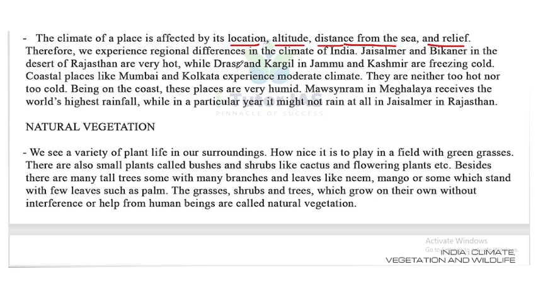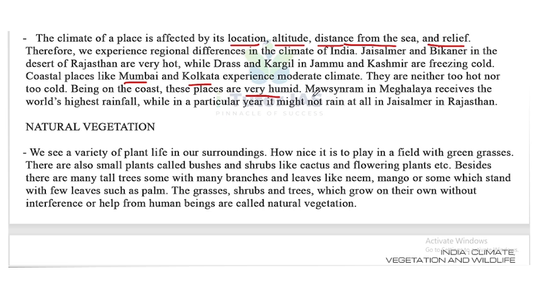Coastal places like Mumbai and Kolkata experience a moderate climate. Normally the coastal places experience a moderate climate. They are neither too hot nor too cold, because of the presence of ocean or sea. Being on the coast, these places are very humid.